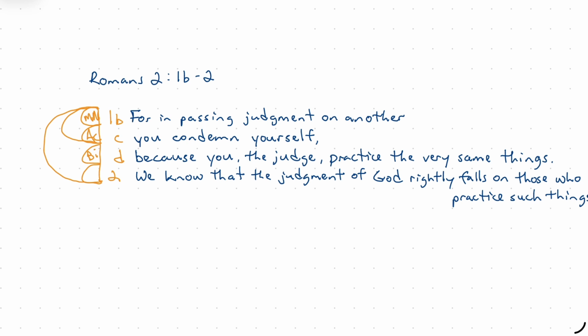The premise here is that you, the judge, practice the very same things you're judging. Therefore, one conclusion is you condemn yourself, and the other conclusion is we know that the judgment of God rightly falls on those who practice such things. And we have a because and a therefore construction here, which points us to that bilateral relationship.